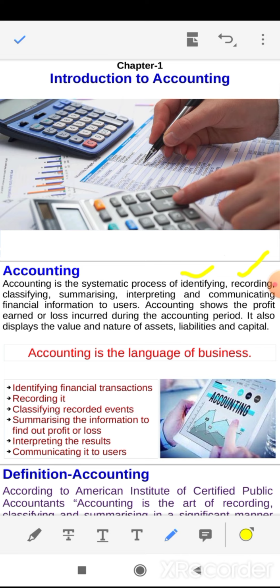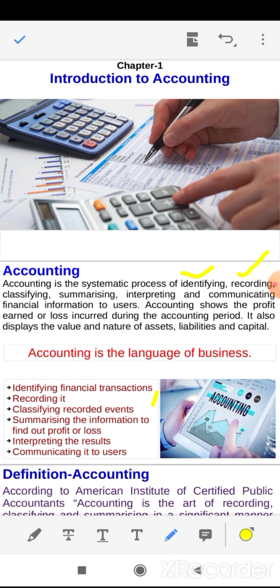Let's take a second example. Suppose your company appoints a director. The appointment of a director is related to the business, but we cannot express such appointment in a monetary term. Yes, if you pay the salary and remuneration of the director, such a transaction can be expressed in monetary terms, but the appointment of a director cannot be expressed in a monetary term, hence such a transaction cannot be recorded in the books of account.